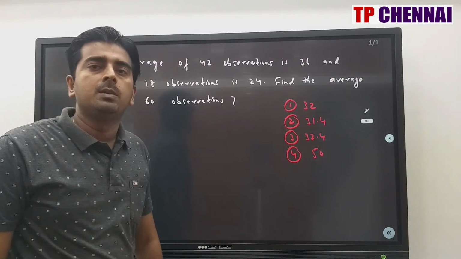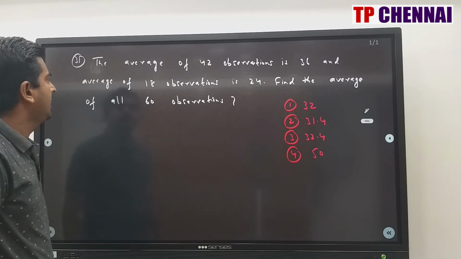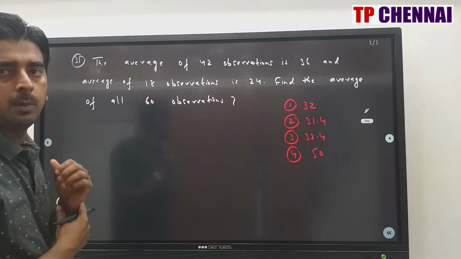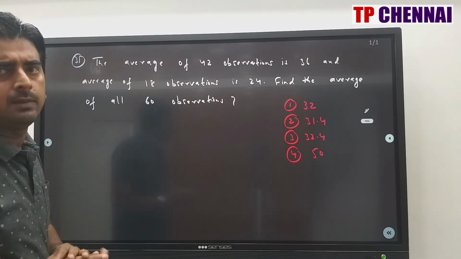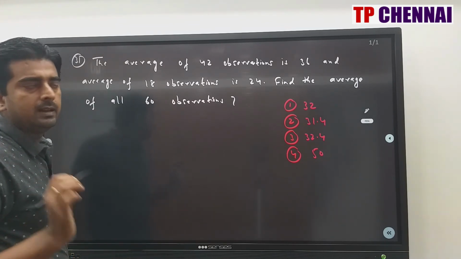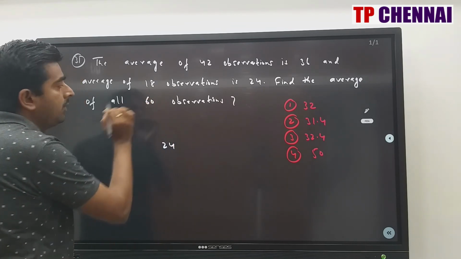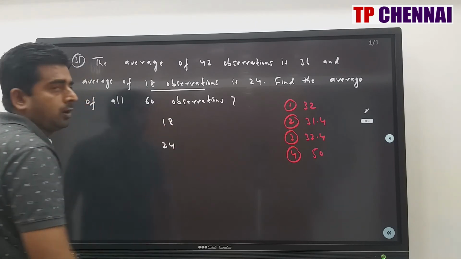So now we will see question number 31. The average of 42 observations is 36 and the average of 18 observations is 24. Find the average of all 60 observations. So one way is the allegation method, then you have the equation method, we will see the third method directly. So first always consider the least average. So the least average is how much? 24. And what about the number of observations of the least average? 18. Right, 18 on the top.